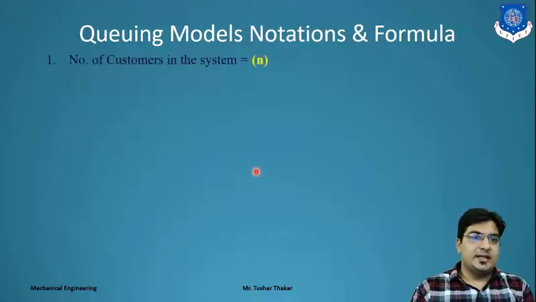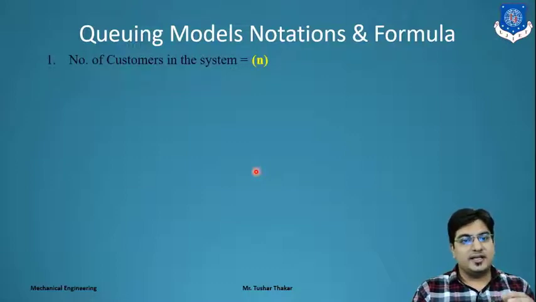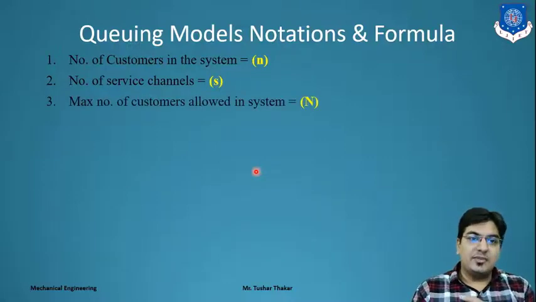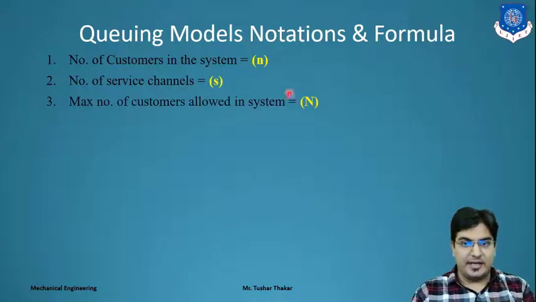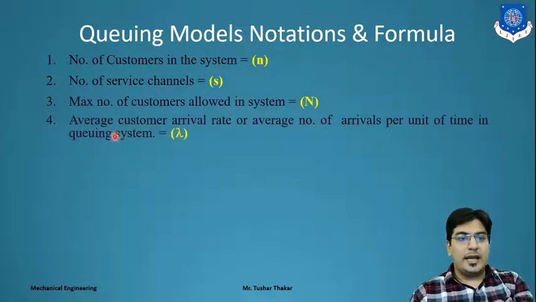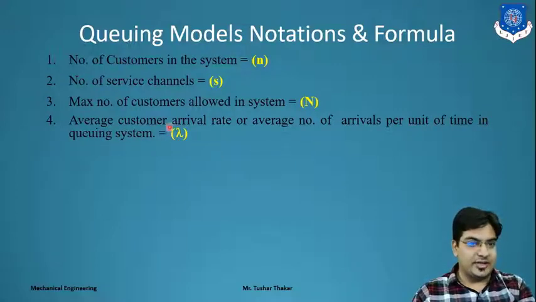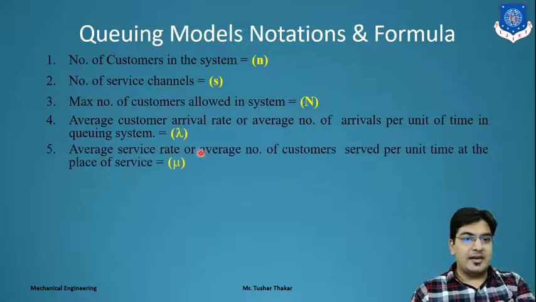As we have seen, the number of customers in the system is noted by n, the number of service channels is noted by s, and the maximum number of customers allowed in the system is noted as capital N. Average customer arrival rate, or average number of arrivals per unit of time in a queuing system, is noted by lambda. Average service rate, or average number of customers served per unit time at the place of service, is noted as mu.